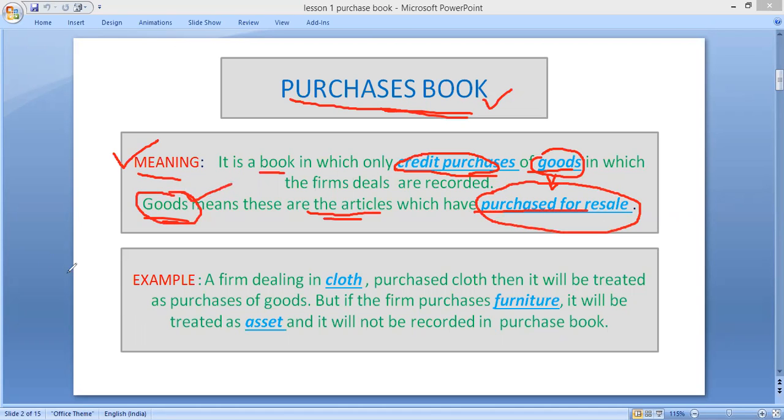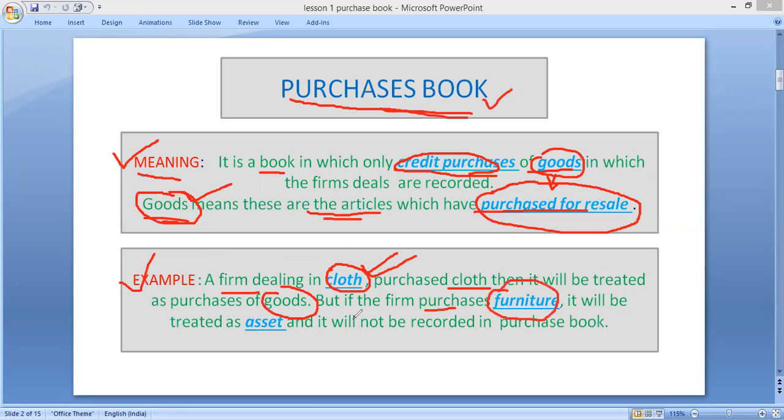First of all, take an example, then it will be more clear what is the meaning of goods. Suppose a firm is dealing in cloth. It means what kind of business he is doing? Business of cloth. Then whatever cloth that firm will purchase will be treated as his goods, because he is dealing in the business of cloth. But suppose that firm purchases furniture.